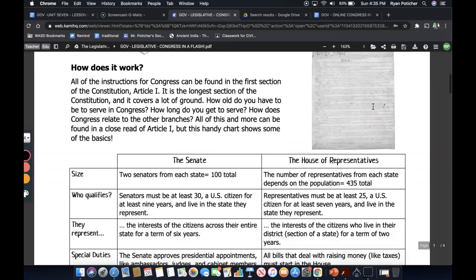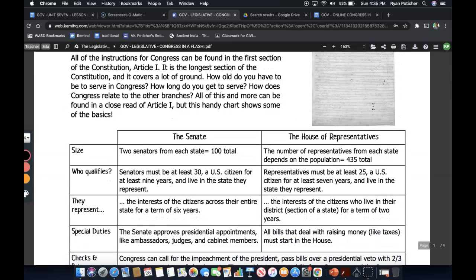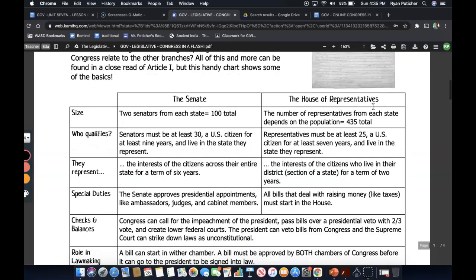How does it work? Well, all the instructions for Congress can be found in the first section of the Constitution, Article 1. It is the longest section of the Constitution and it covers a lot of ground. How old do you have to be to serve in Congress? How long do you get to serve? How does Congress relate to other branches? All of this and more can be found in a close read of Article 1, but this handy chart shows some of the basics. Let's talk about the size first.